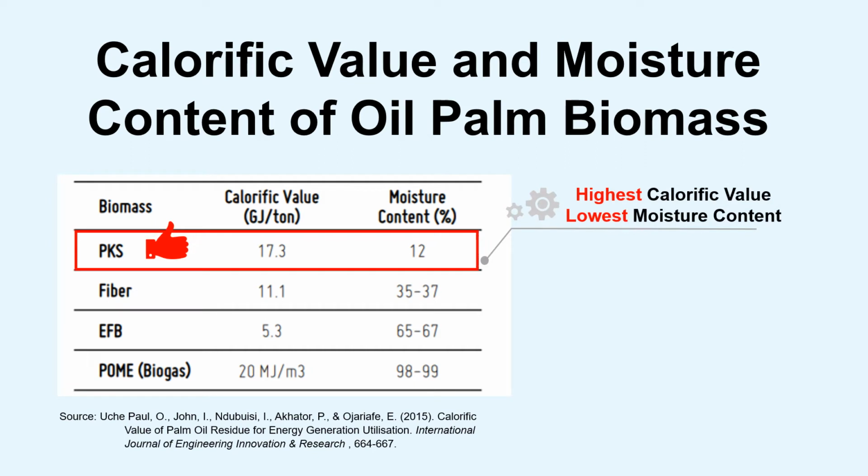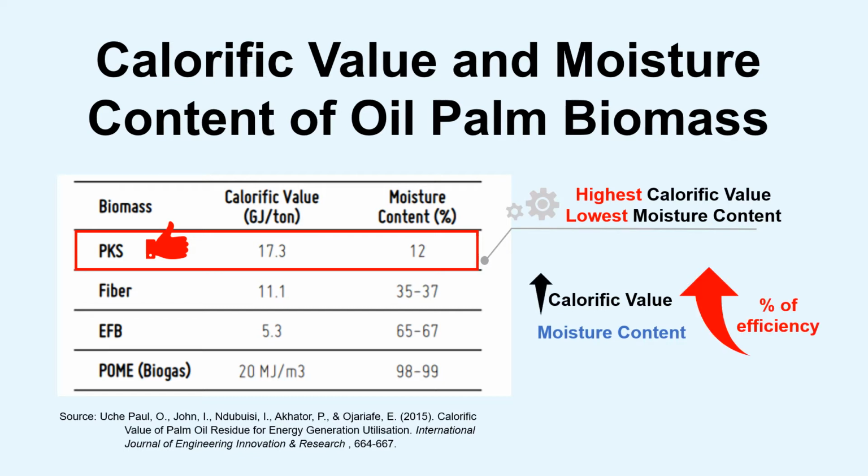The main factors influencing the production of energy through biomass gasification are the calorific value and the moisture content of the feedstock used. The efficiency of fuel or food mainly depends on the calorific value. If the value is high, its efficiency will also be high. Whereas moisture content also affects the energy for drying. Low moisture content increases the efficiency of the process by reducing the energy consumption in the drying process.